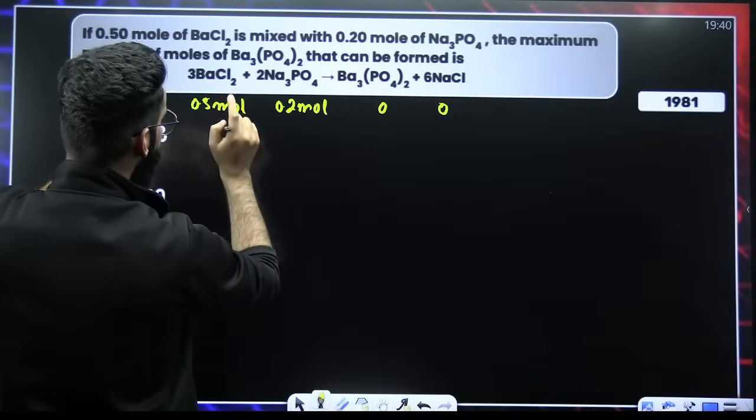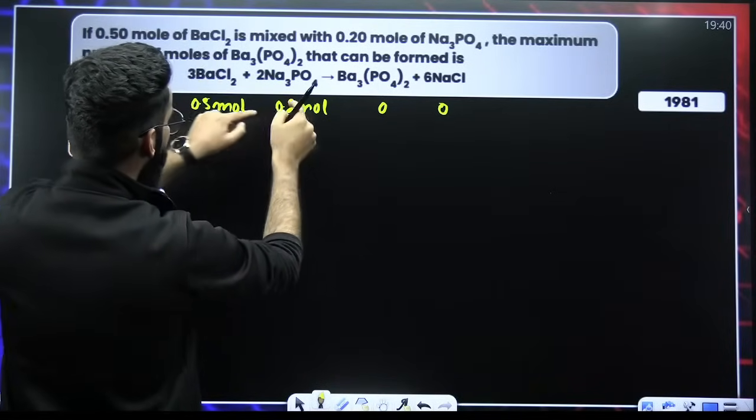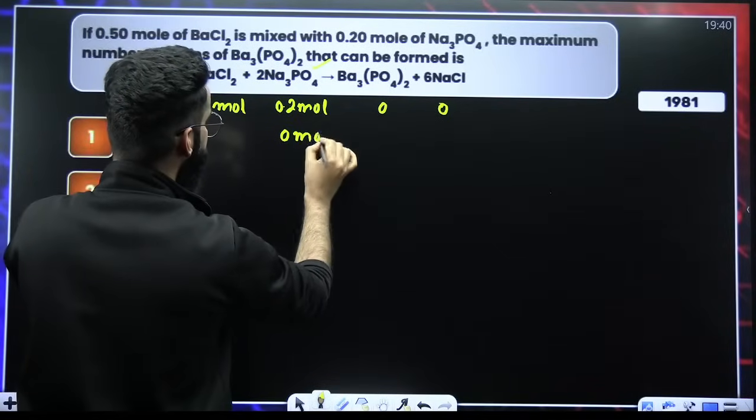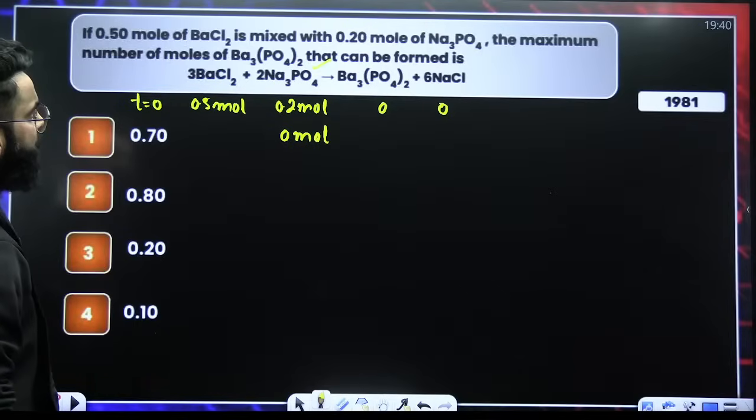0.5 divided by 3, and 0.2 divided by 2. Which one is coming out to be lesser? This is coming out to be lesser, so this is my limiting reagent. Perfect. Now, how many moles of barium phosphate will be formed?